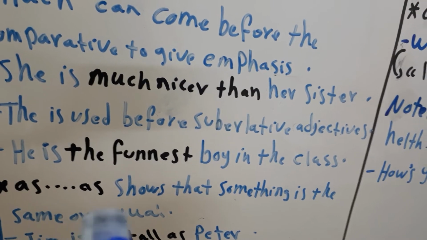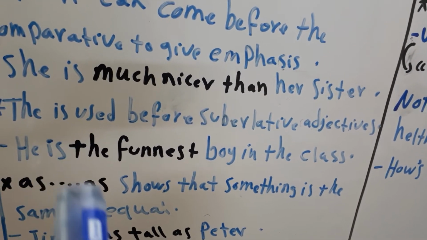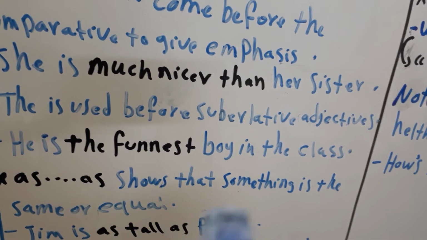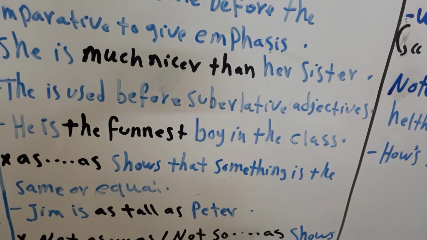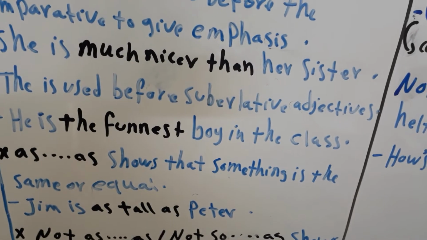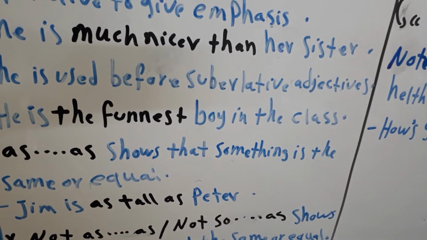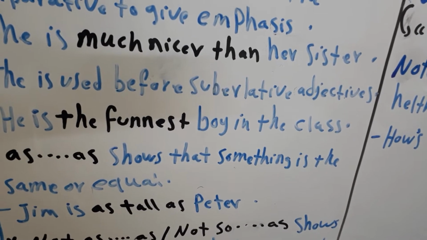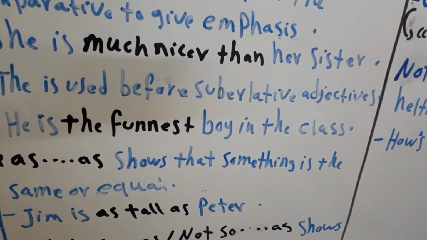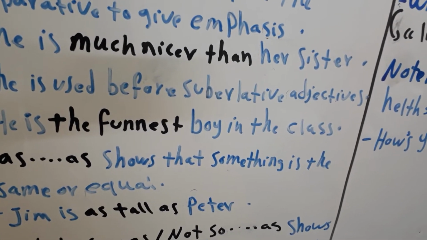We can use as plus the adjective plus as to show that something is the same or equal. For example, Jim is as tall as Peter. So they are equal in height.